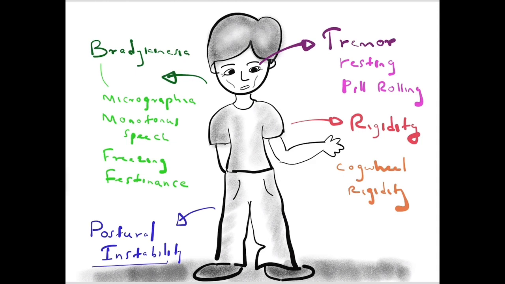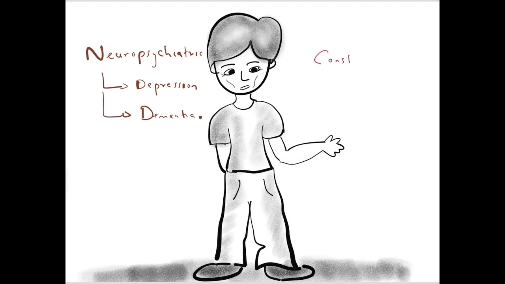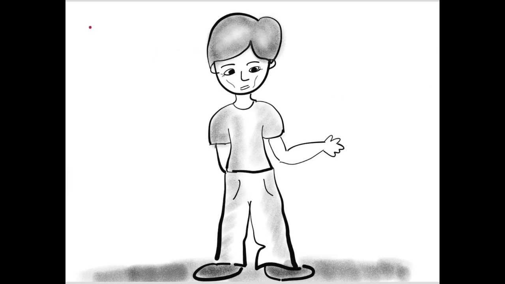Apart from these things, there are neuropsychiatric manifestations in patients like depression and dementia. So when treating patients, we should address these things as well. They also have constipation and urinary symptoms like frequency and incontinence, and also hallucinations; they could have visual hallucinations. When considering treatment, the main pathophysiology of Parkinson's disease is dopaminergic nerve deprivation,